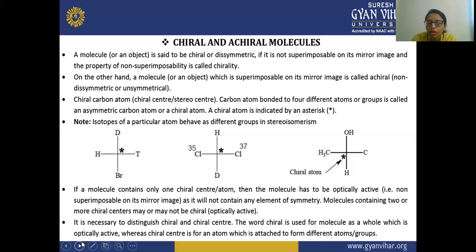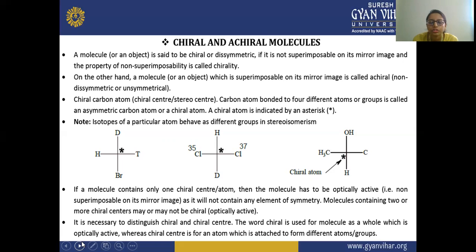If a molecule contains only one chiral center or atom, then the molecule has to be optically active. If the molecule has one chiral center, then it should be optically active, non-superimposable on its mirror image, and it will not contain any element of symmetry. Molecules containing two or more chiral centers may or may not be chiral, or optically active. Here, if the molecule has more than one chiral center, then it may not be optically active.